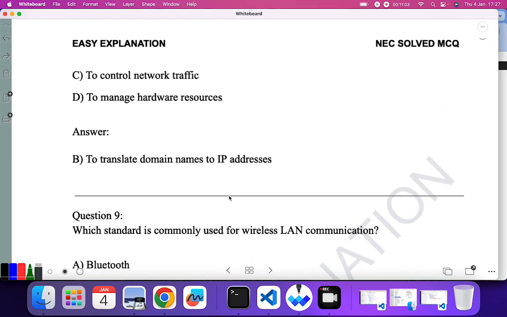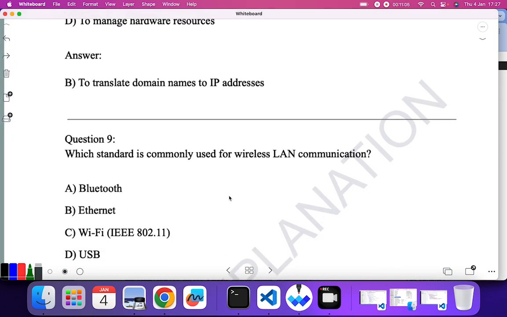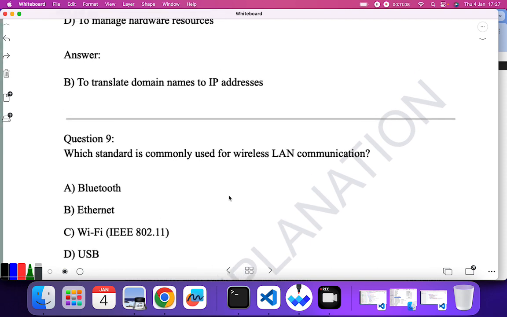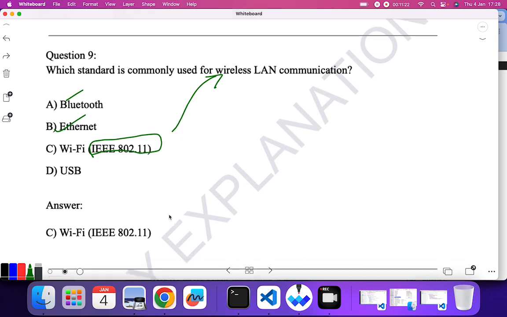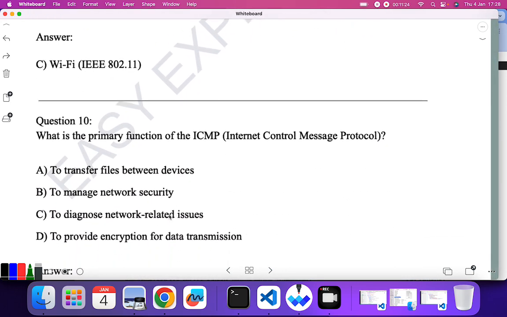Which standard is commonly used for wireless LAN communication? Okay, so Bluetooth, no, this standard is not. Ethernet, no. Wi-Fi IEEE 802.11 is generally a standard that is used for wireless LAN. Okay, remember 802.11.